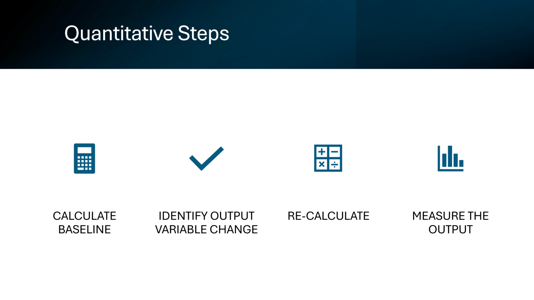The quantitative analysis is about crunching the numbers. First, we have to find a baseline for our company operations, then identify the variables we will be adjusting for the analysis, then recalculate the output from what we originally had. The output is what helps us measure whether or not making the adjustment is in our best interest. It can also tell us whether or not the project is worth taking the risk.